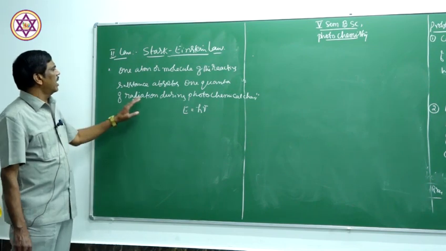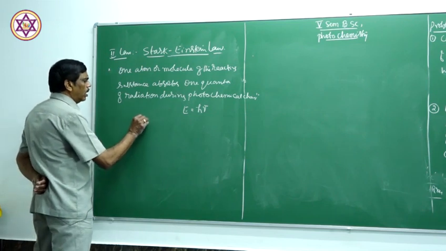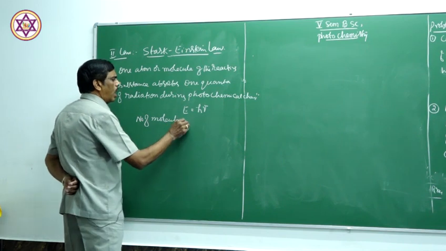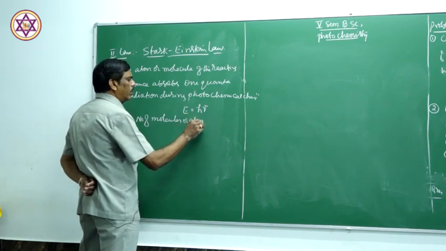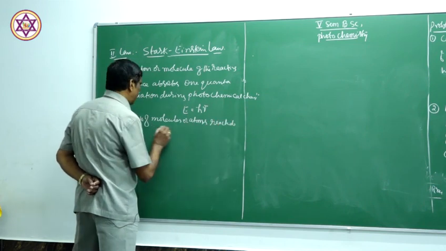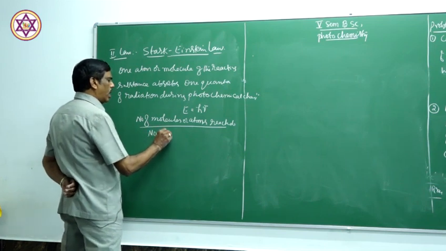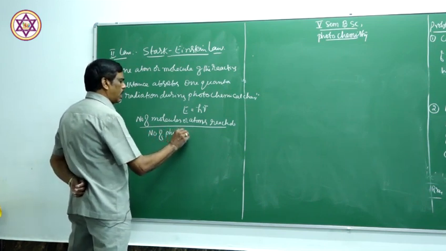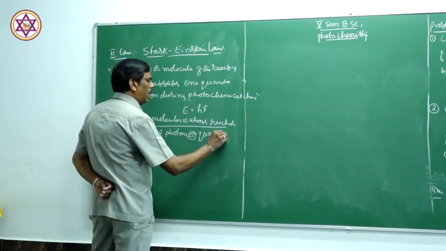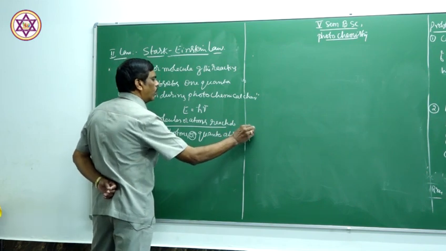Now, according to this law, the number of molecules or atoms reacted divided by the number of photons or quanta absorbed is always equal to 1.